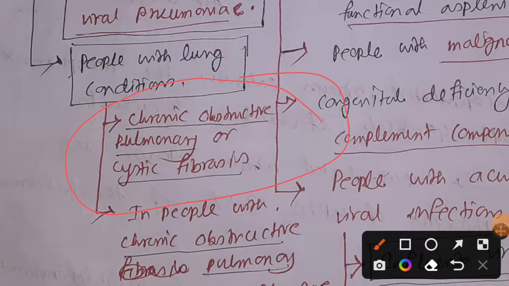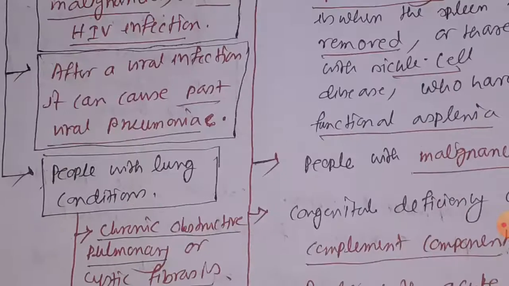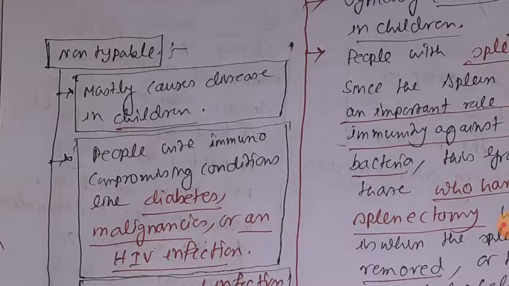This chronic obstructive pulmonary disease is a condition in which people suffering from it can develop bronchopneumonia by Haemophilus influenzae. So these are the risk factors for non-typeables.